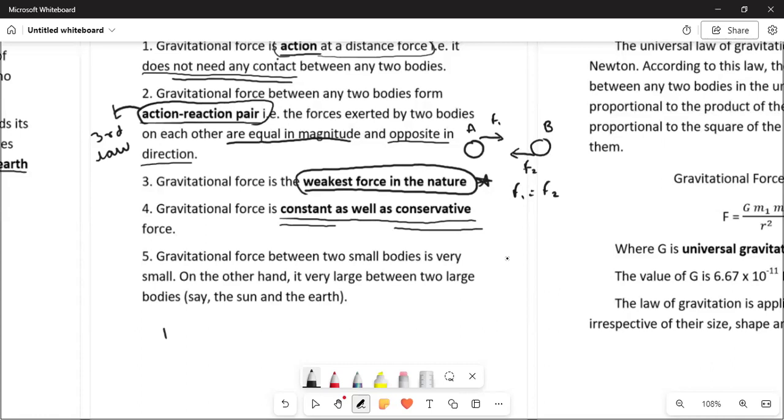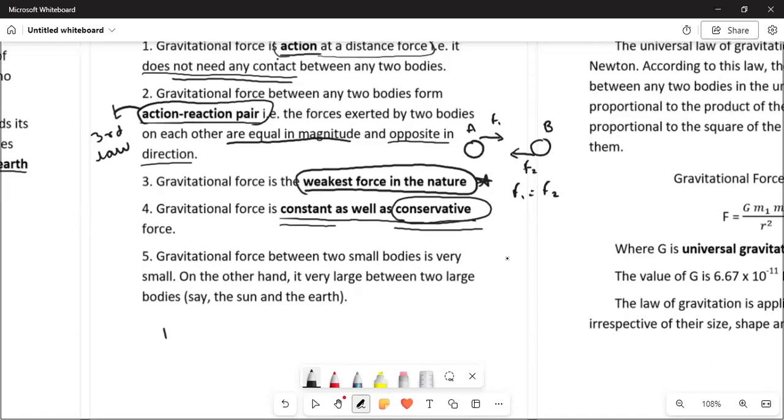As they act on two different bodies, they never get cancelled out. And as they never get cancelled out, they are conservative, meaning they remain as they are. There will be no change in the values. So this is what conservative means, and constant we have discussed now.